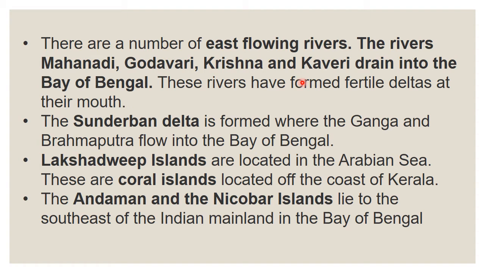We have seen Narmada and Tapi are west flowing rivers, and they finally join the Arabian Sea. And here Mahanadi, Godavari, Krishna and Kaveri are east flowing rivers, and they drain into the Bay of Bengal. The Sundarban Delta is formed where the Ganga and Brahmaputra flow into the Bay of Bengal. Both rivers flow into the sea, and in that place one delta is formed, the Sundarban Delta.